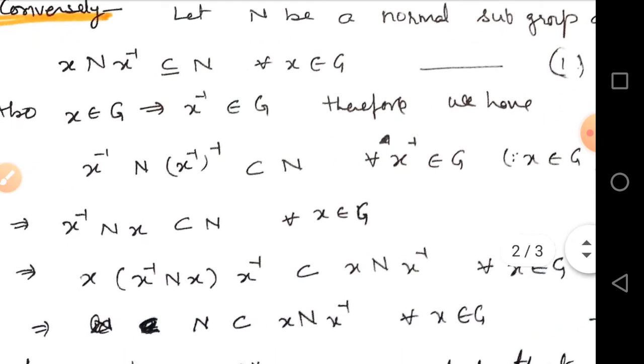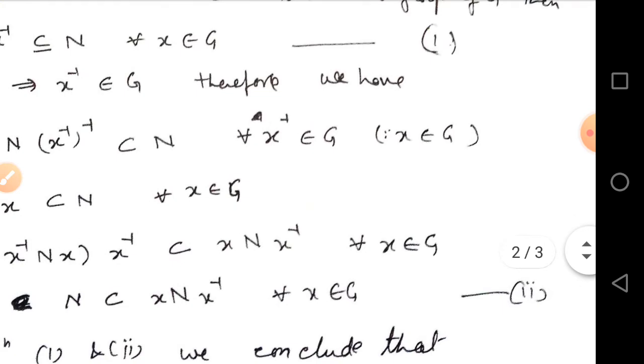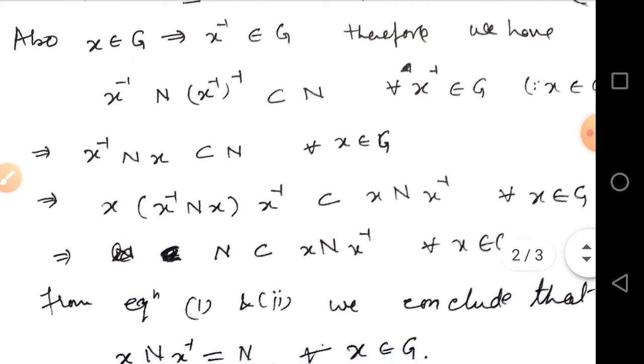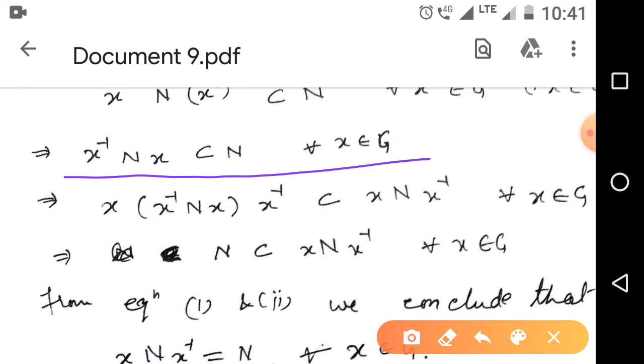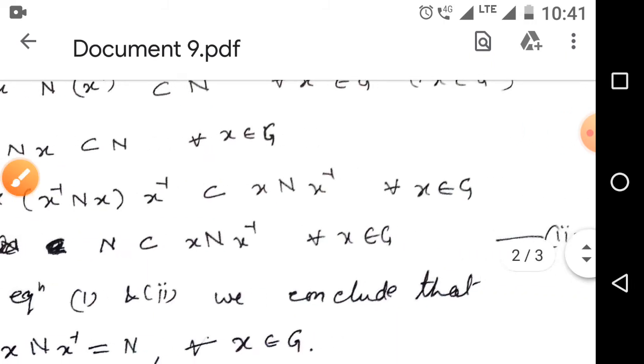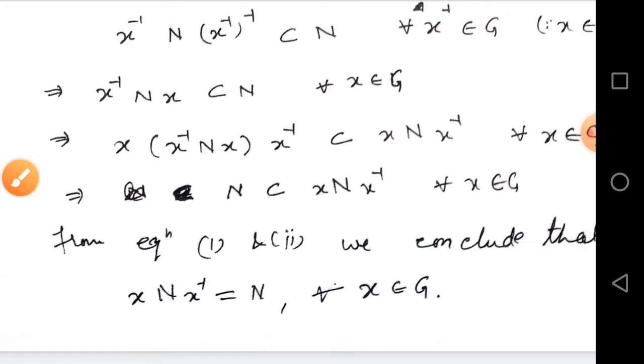Therefore, we have x inverse N (x inverse) whole inverse is a subset of N for all x inverse belongs to G. This implies x inverse N x is a subset of N for all x belongs to G. Operating x on both sides by left, N is a subset of x N x inverse for all x belongs to G. Simplify this.